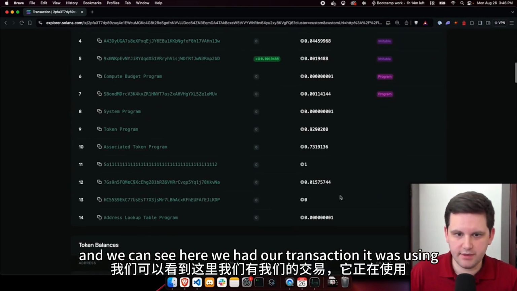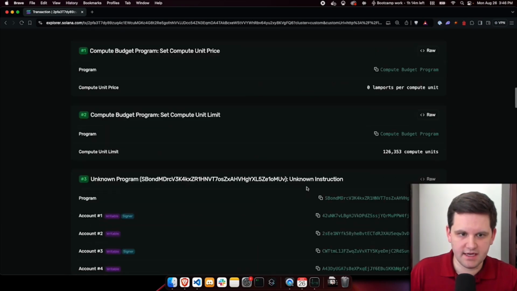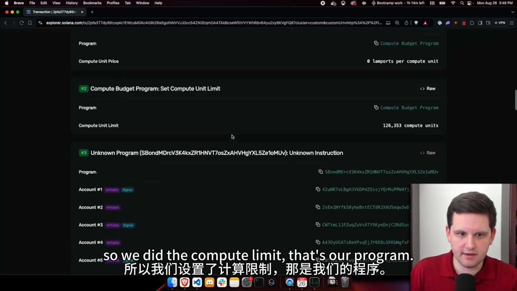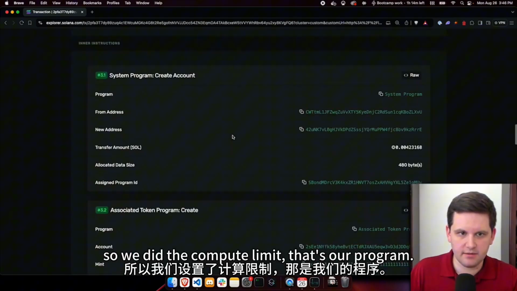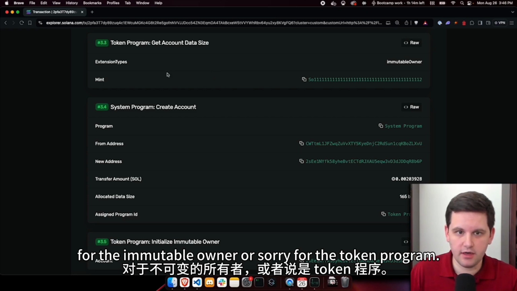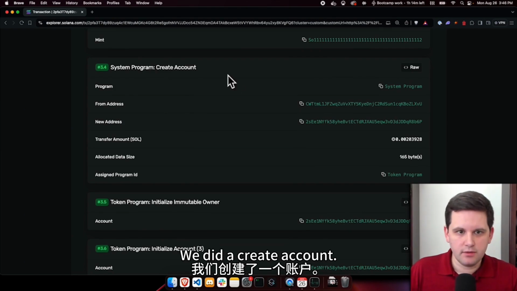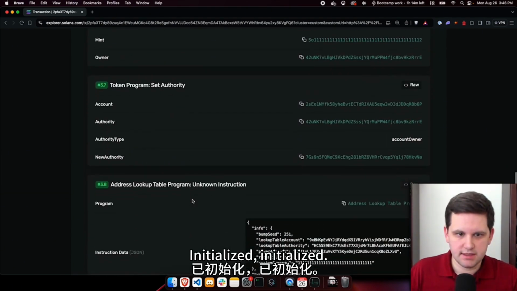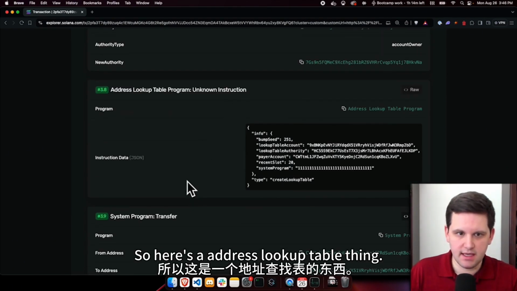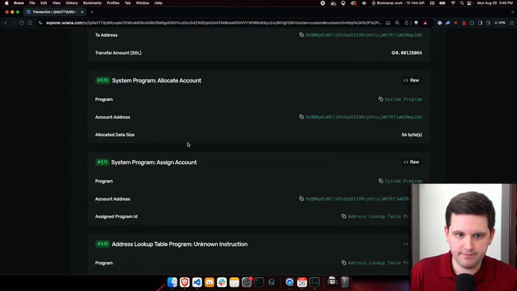Go to that signature, and we can see here we had our transaction. It was using, so we did the compute limit. That's our program, create. We got the account size for the token program. We did a create account, initialize. So here's an address lookup table. This is for something that we did in the Switchboard program.